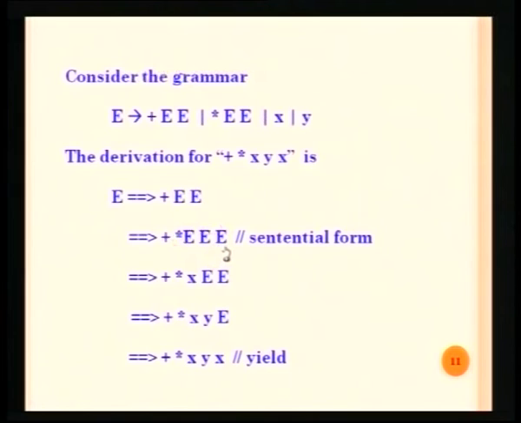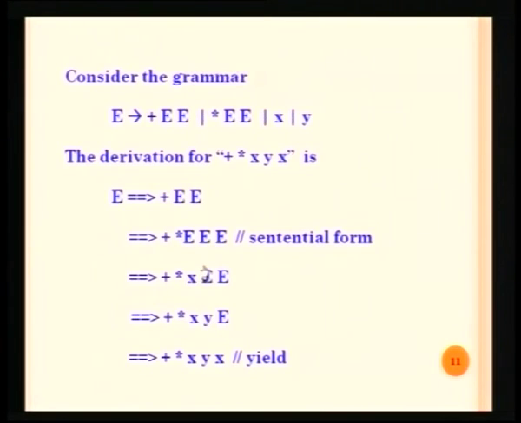Already there is one E available, so totally there are 3 E's available. The next one is you just look at what is the string which is to be derived by this grammar. So it is starting with plus already generated and star generated, now it is going to be x. So expand this E by x, then E by y, and then E by x.